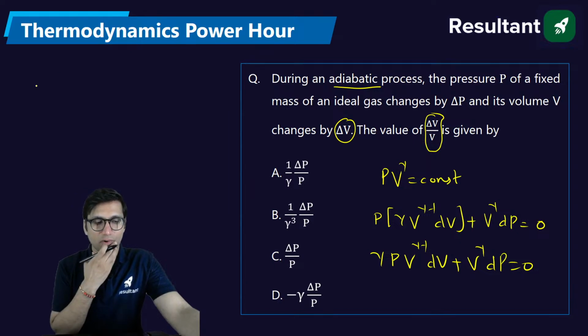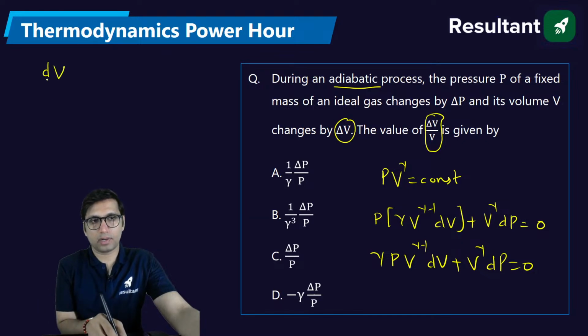In this question, what do you want from this question? You need to get dV by V. Just put dV by V this side, which is delta V by V, and all the other parameters have to be kept on the other side. But it will take some time.